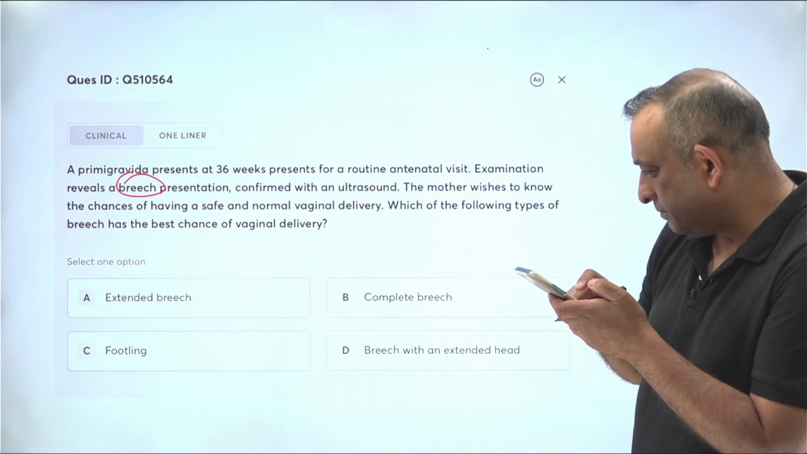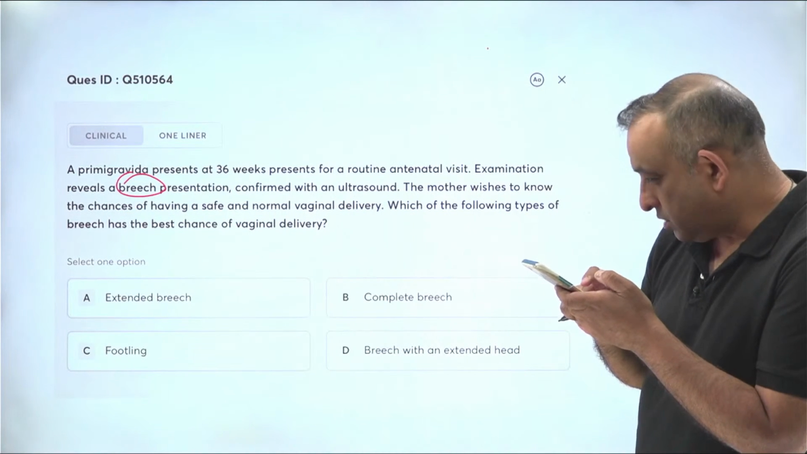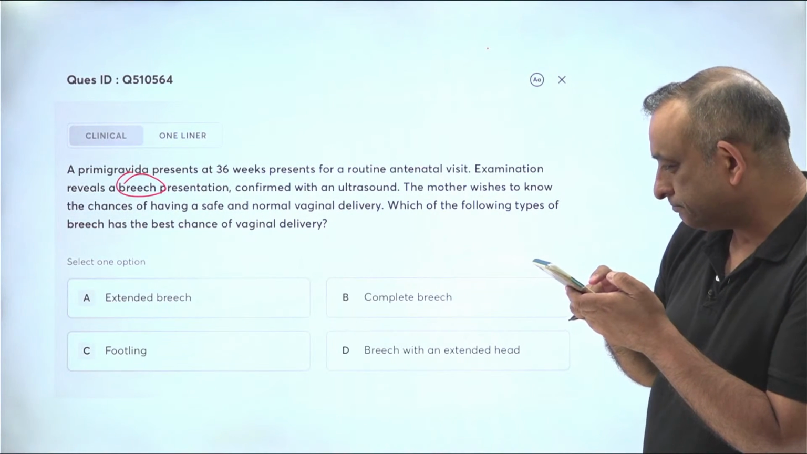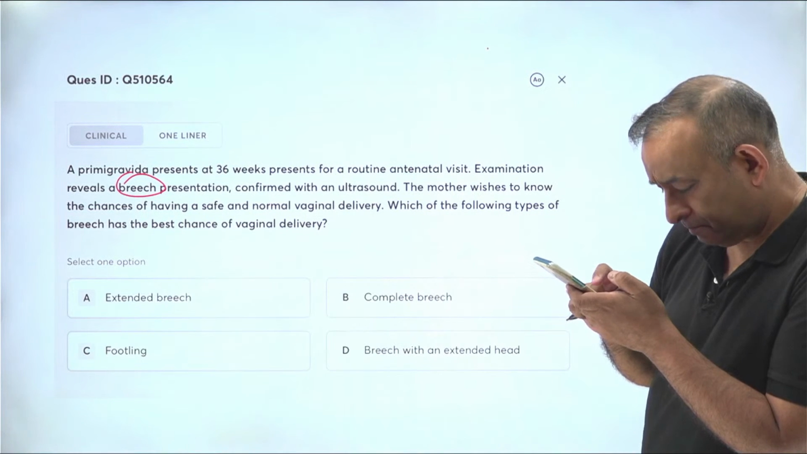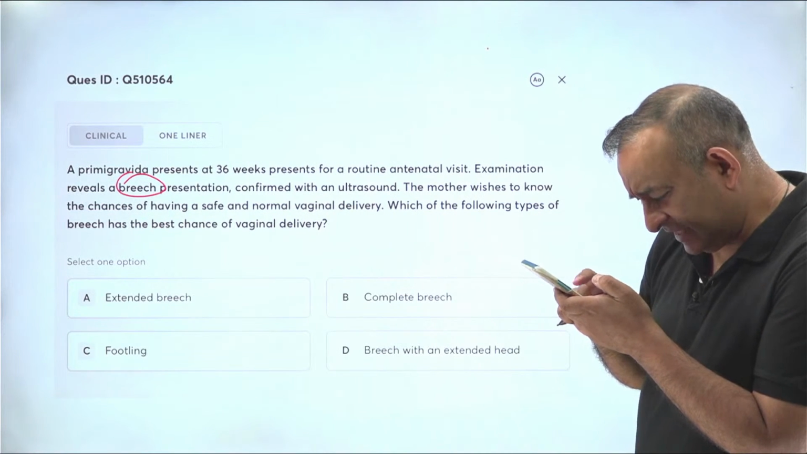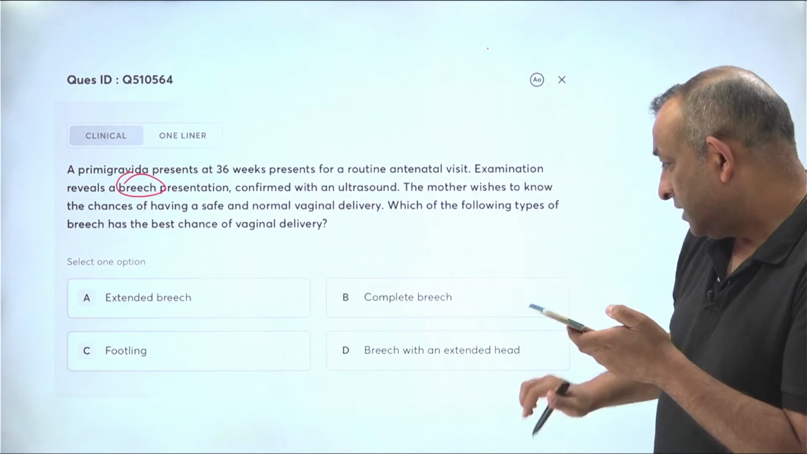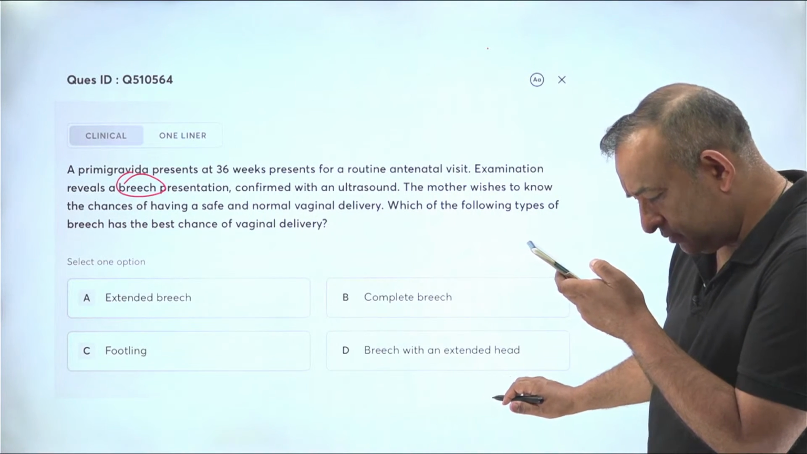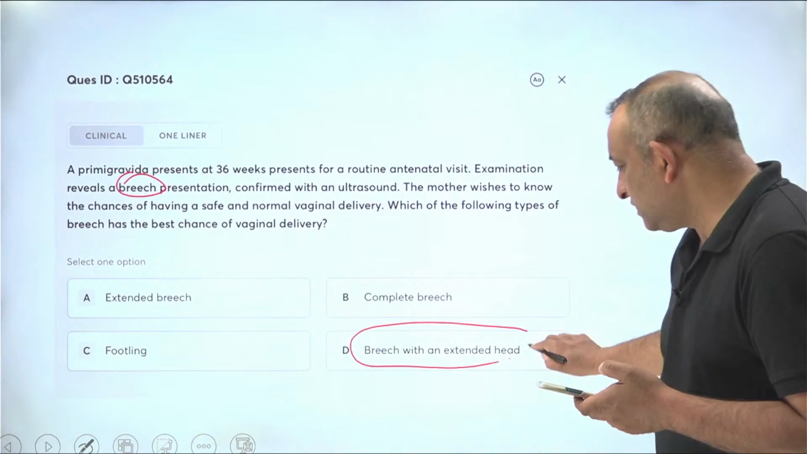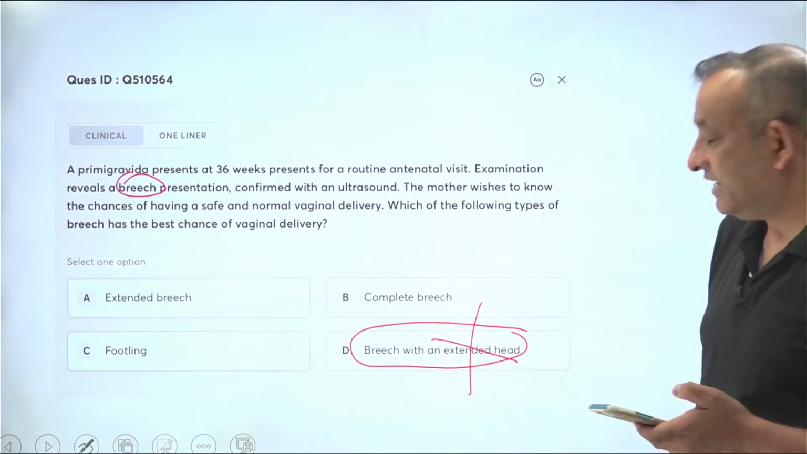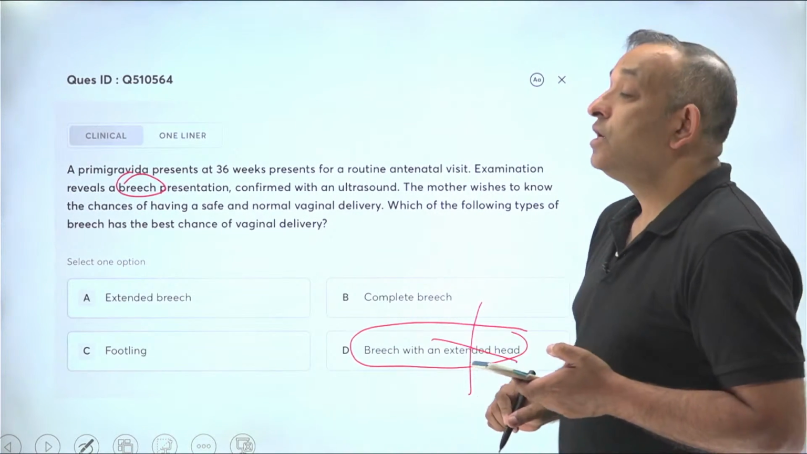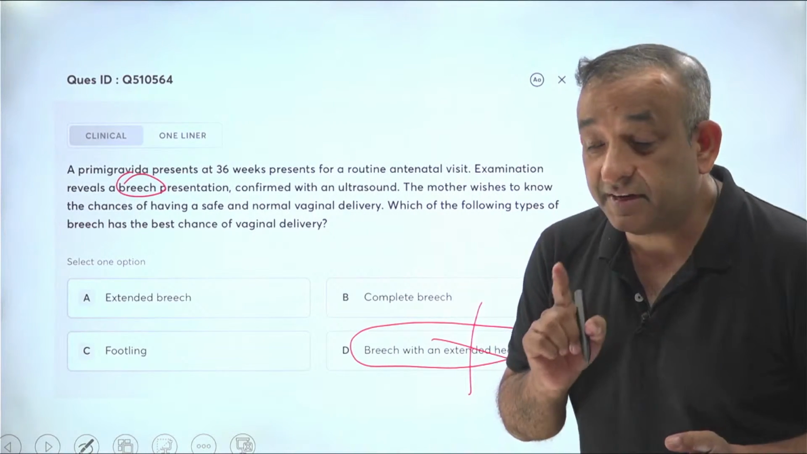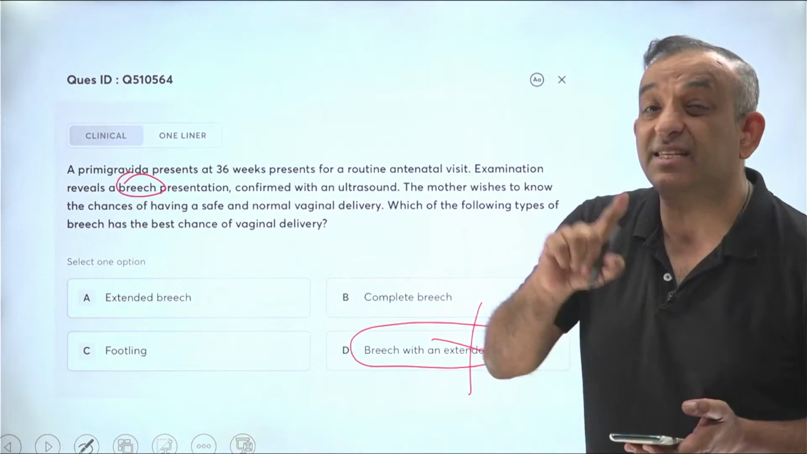C, complete breech. A lot of you are saying B. Oh yes, some of you did say A. Breech with the extended head. A lot of you saying D. No, man, this is something we will never give a normal vaginal delivery. Extended head, head is extended. So there is a difference. Okay, there's a difference, extended breech and extended head.